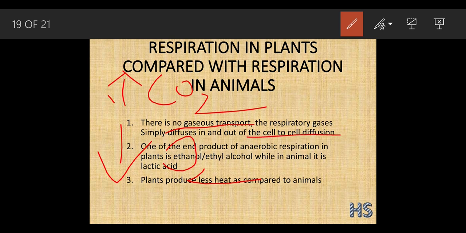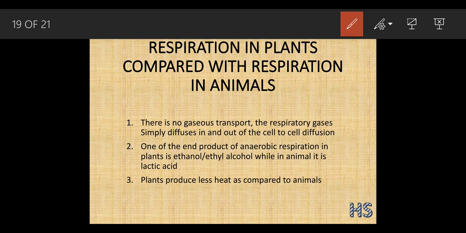But the animal body is very complex. The oxygen is supplied through the blood, but inside the plant there is no blood. So how is the transportation going to be carried out? It is going to be carried out only through cell to cell diffusion. But inside animals there is blood, so transportation becomes very easy.